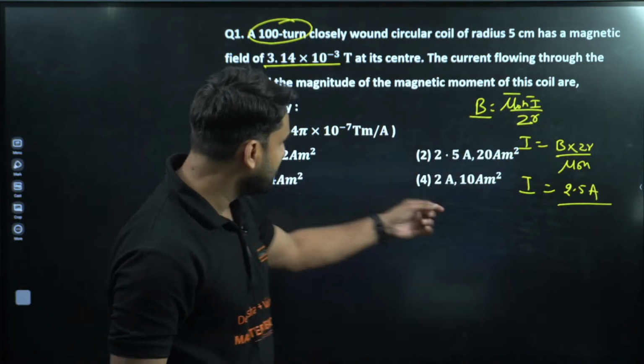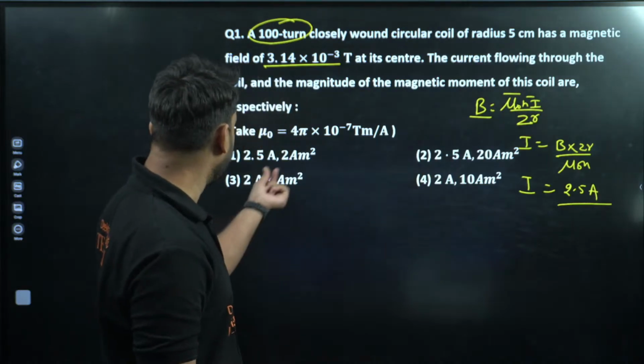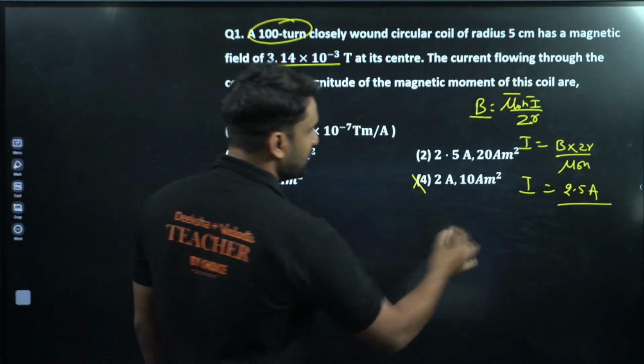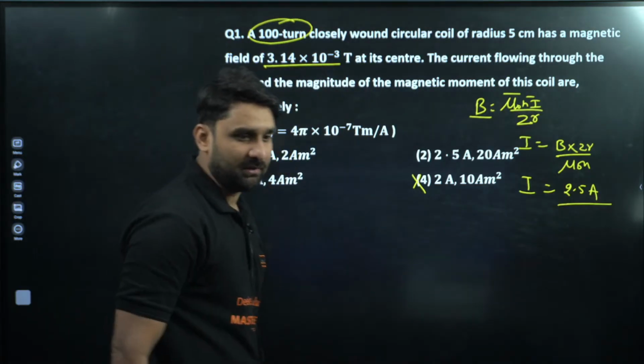Now, can you see here how many options are there? 2.5 here and 2.5 here. So it means that these two options have been eliminated, because 2.5 ampere will be your answer.